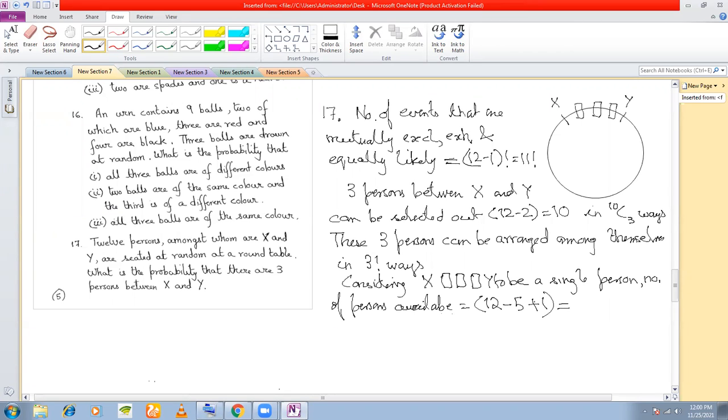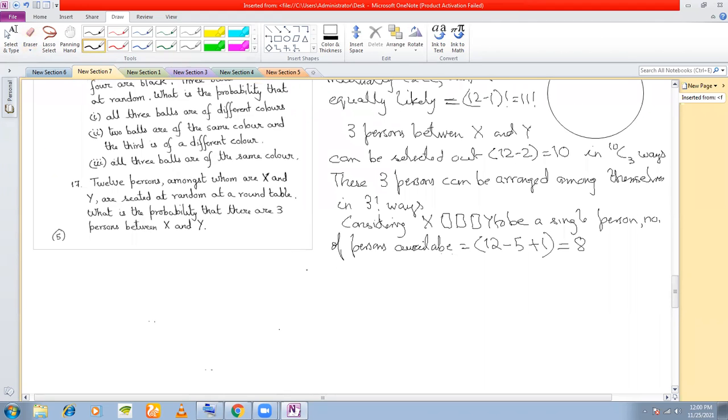So this is equal to 13 minus 5 equal to 8, right? Now these 8 persons can be arranged among themselves in how many ways? Factorial 8 ways? Why factorial 8? 7 factorial, because we are arranging at a circular table, right?